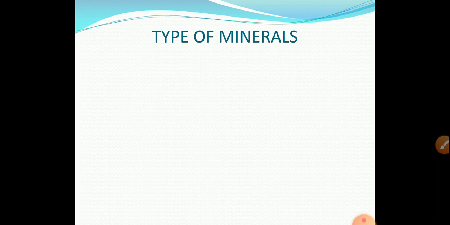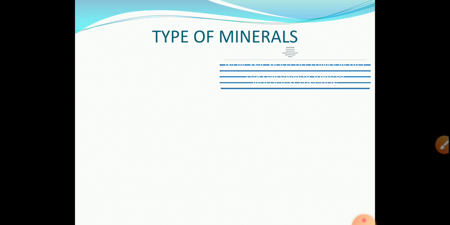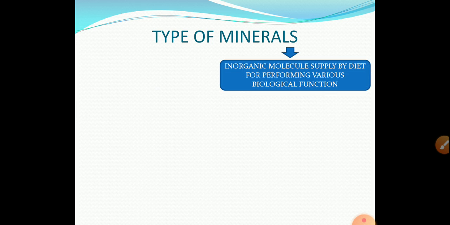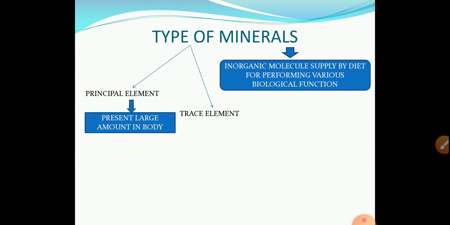Then types of minerals. Minerals are inorganic compounds or molecules supplied by diet for performing various biological functions. There are two types of minerals. First one is the principal. Principal means what? They are present in a large amount. Trace means they are present in a small amount. In the case of principal, examples are calcium, magnesium, sulfur, sodium, potassium, phosphorus, and chlorine.